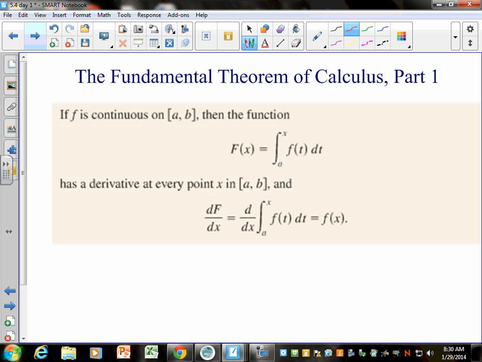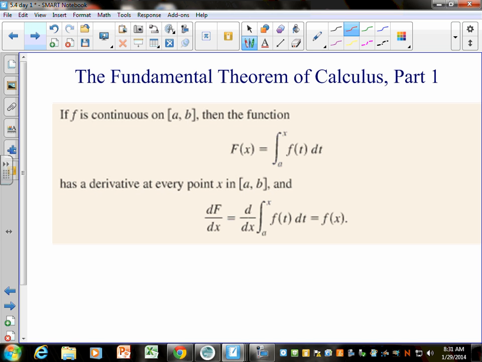So if this was x, capital F of x would be x squared over 2. Just note the difference between capital F and lowercase f. And the bounds are from a to x. Notice that a is the lowest part of the bound, but x is just some number in between a and b.